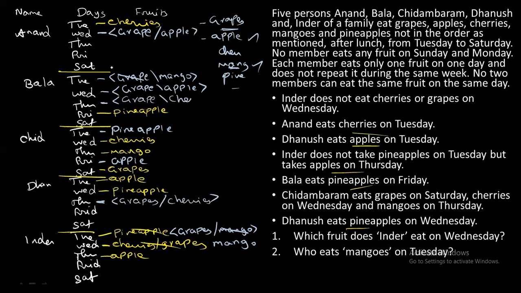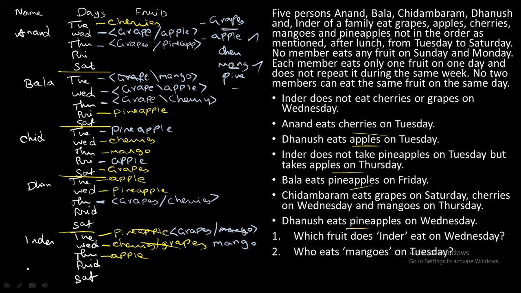Next, coming to Anand. For Anand, you cannot fix cherries because he already ate cherries on Tuesday. So you can fix grapes or pineapple. Okay, now we completed Thursday.